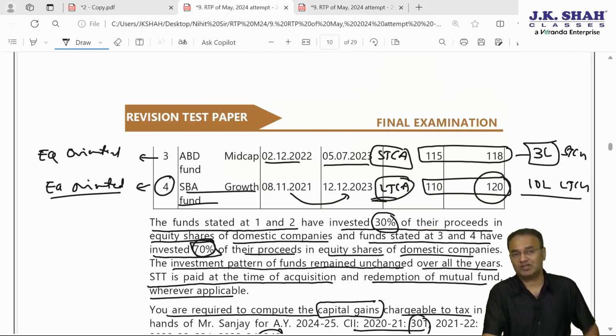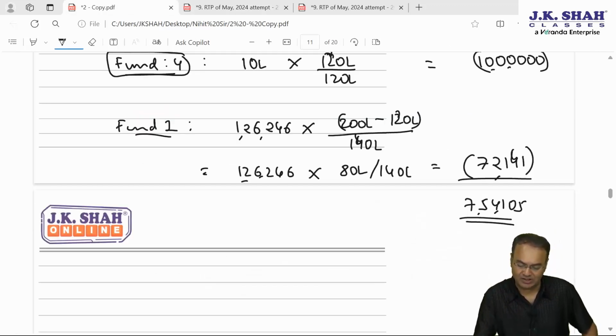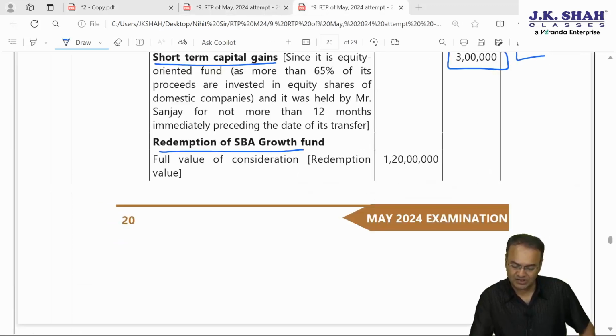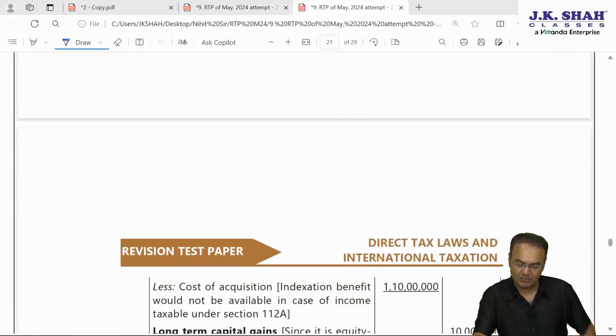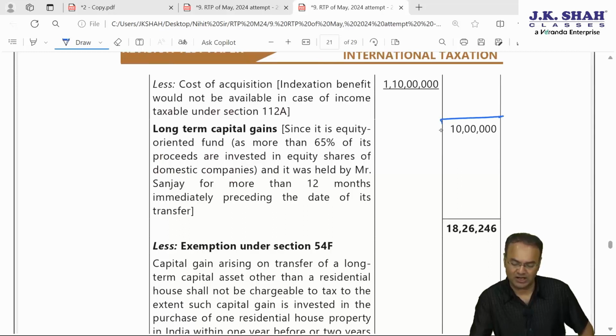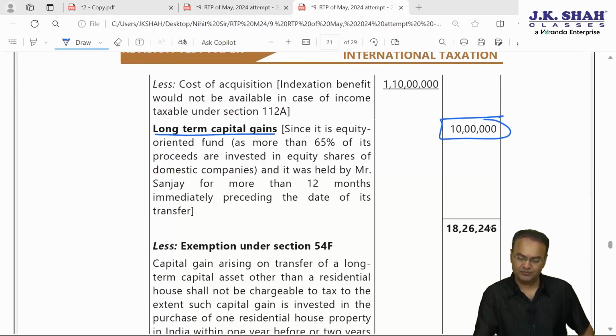However, because of section 112A, since STT has been paid and it is equity oriented fund, therefore indexation benefit will not be allowed. LTCG will be 1 crore 20 lakh minus 1 crore 10 lakh, 10 lakh will be the LTCG.